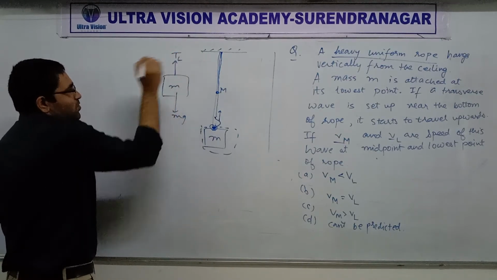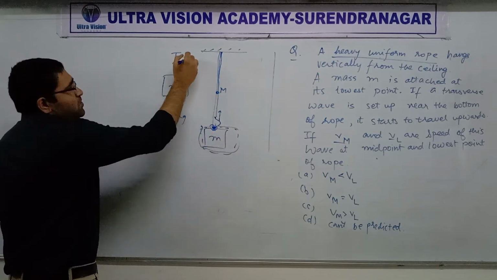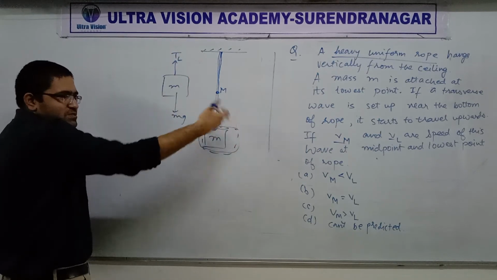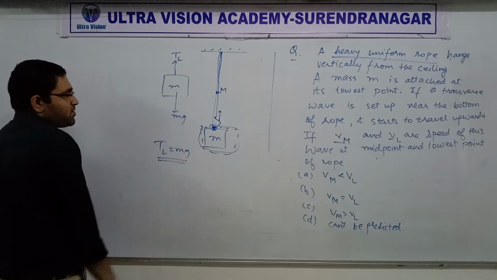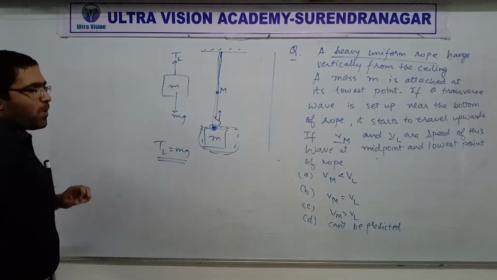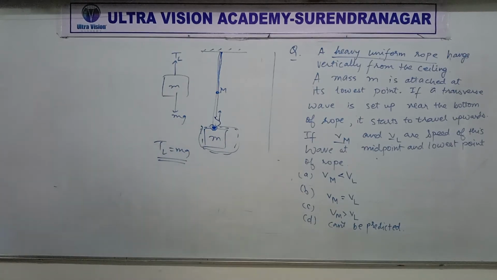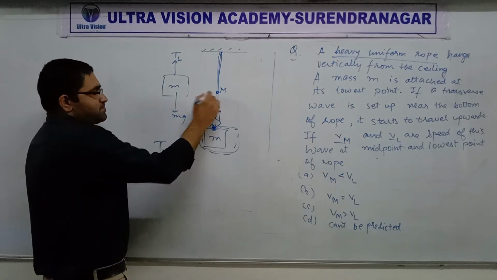the tension at the lowest point. Agreed? Because you are taking this as the system, clearly this will just hang like this. So TL is equal to mg. Understood or not? TL equal to mg. Yes or no? Okay. Now let's go to this point.